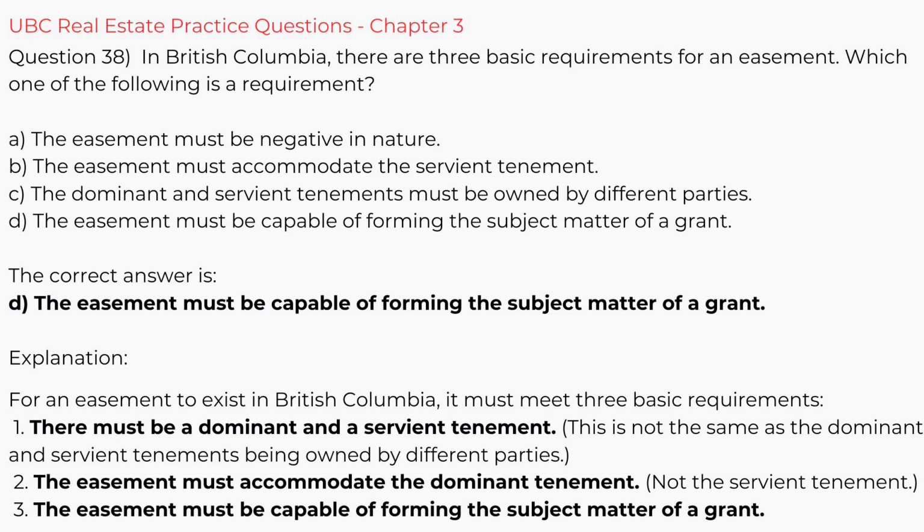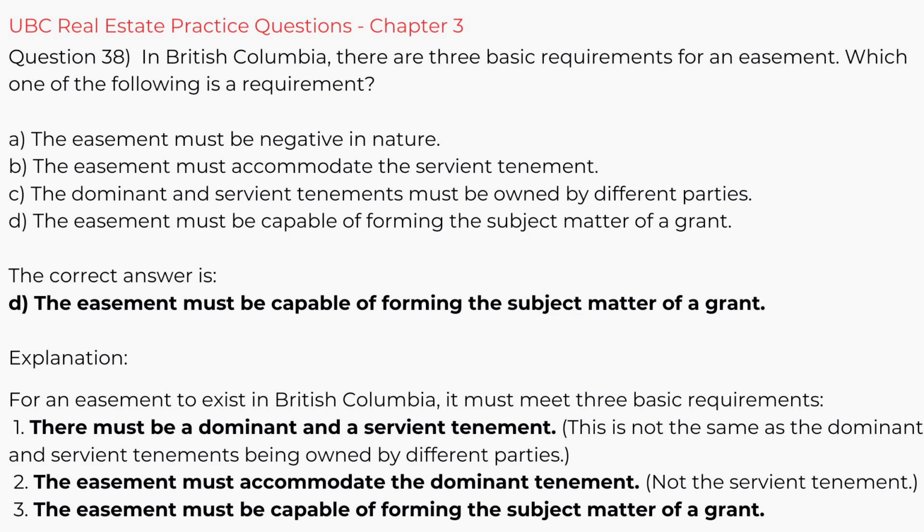Question 38. In British Columbia, there are 3 basic requirements for an easement. Which one of the following is a requirement? A. The easement must be negative in nature. B. The easement must accommodate the servient tenement. C. The dominant and servient tenements must be owned by different parties. D. The easement must be capable of forming the subject matter of a grant. The correct answer is D. The easement must be capable of forming the subject matter of a grant.